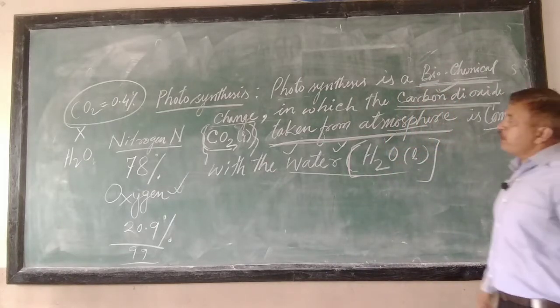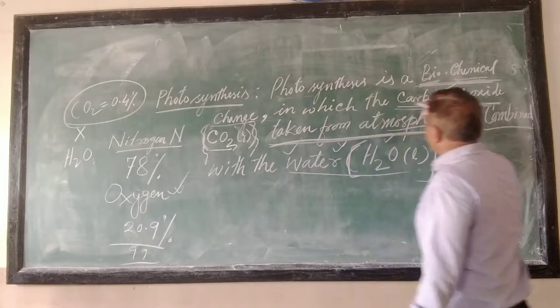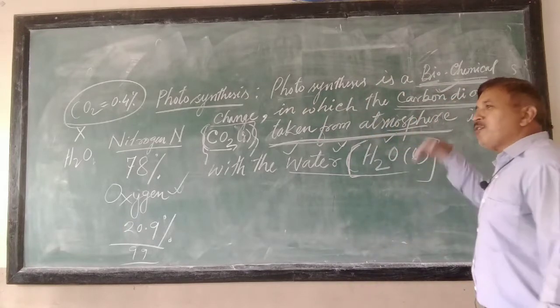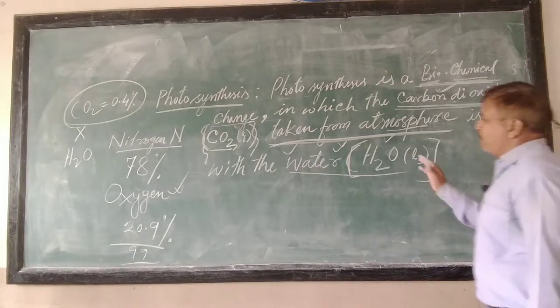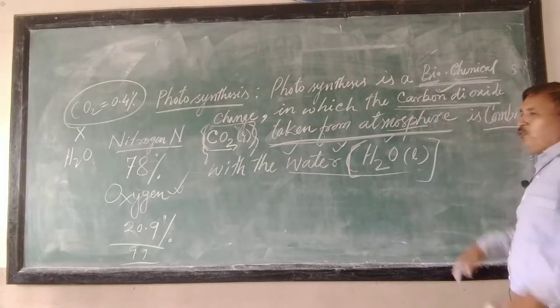Now, what happens in photosynthesis? A new substance, not carbon dioxide, nor H2O, a new thing will be formed.